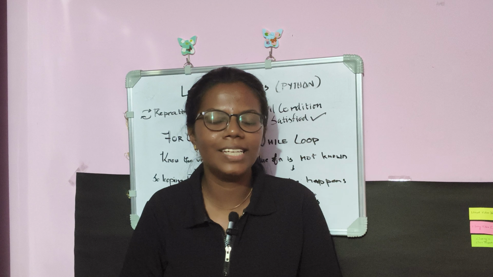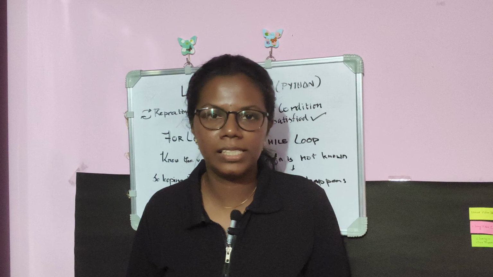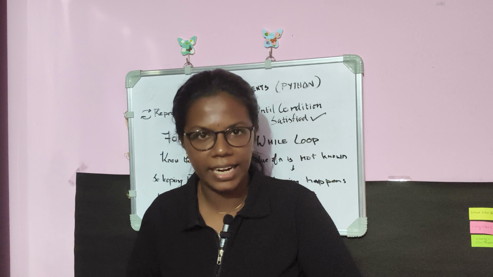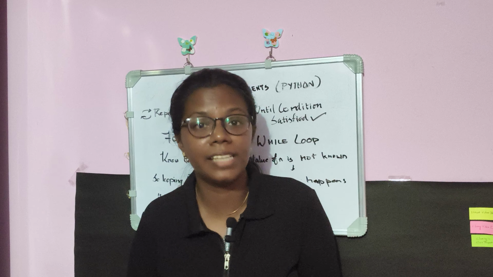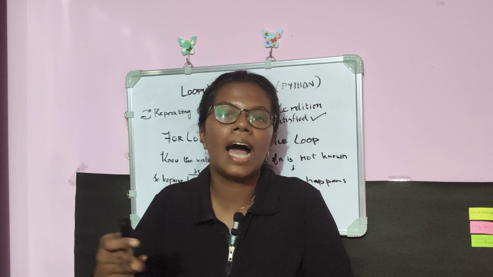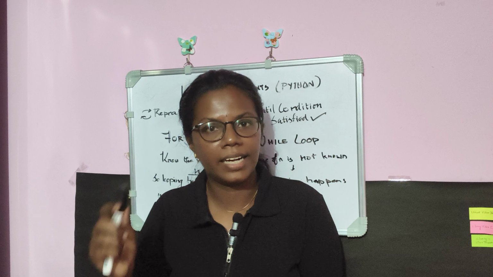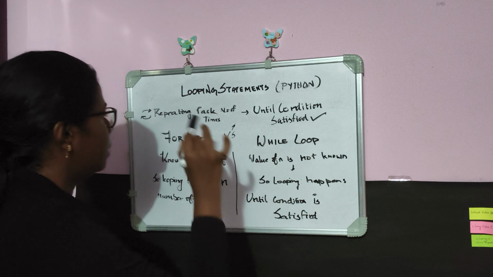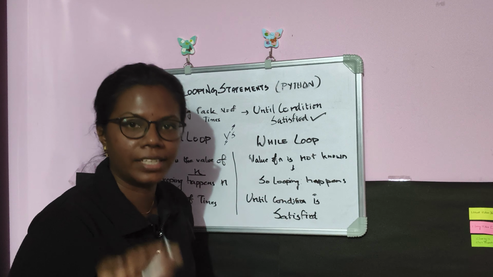First, let's see what simply is looping statements in Python. If I want to complete a task, for that task, I need to repeat it a number of times until the condition is being satisfied. So here I am repeating the task a number of times until the condition is being satisfied. So here the looping is happening. I need to loop. I need to go through that until I satisfy the condition. So that simply is called looping statements in Python. Repeating the task a number of times until the condition is being satisfied.